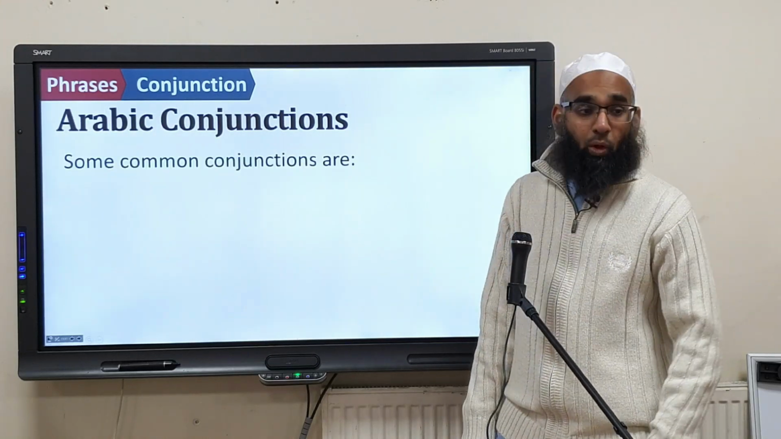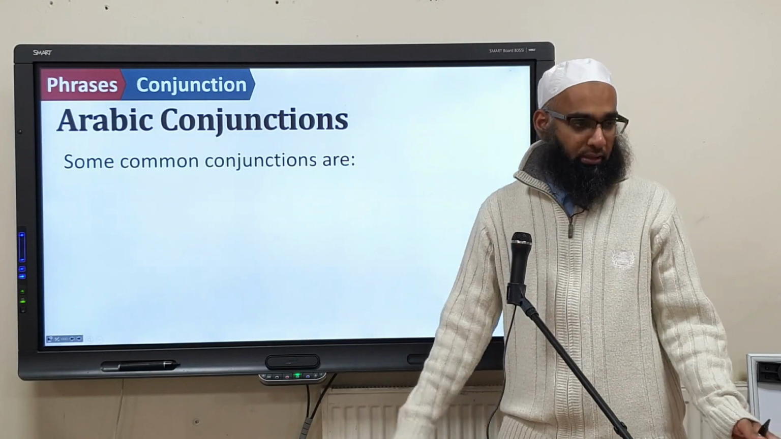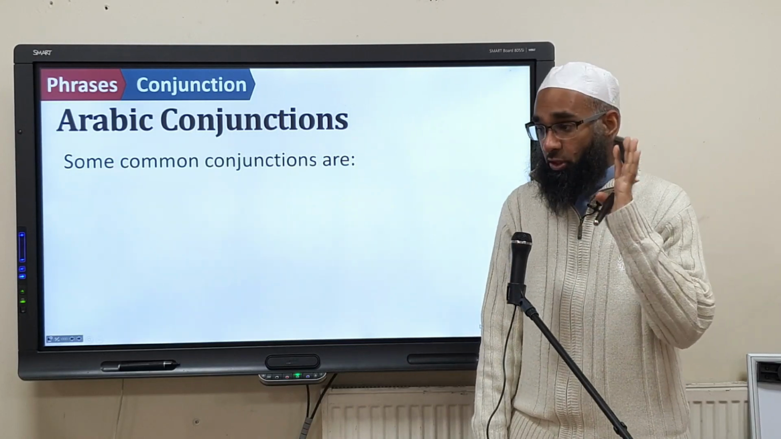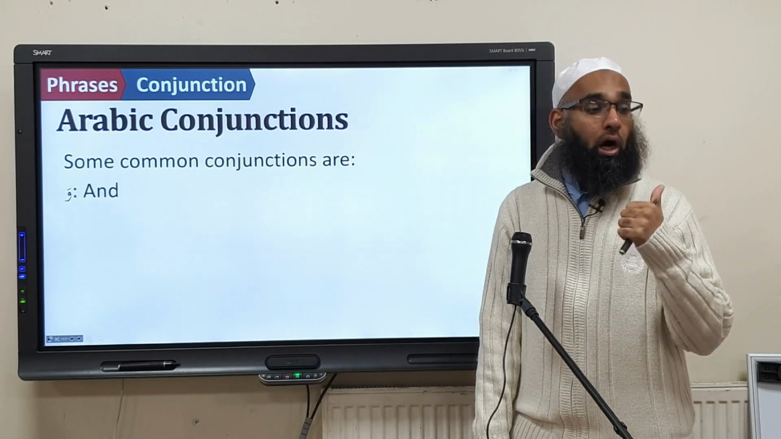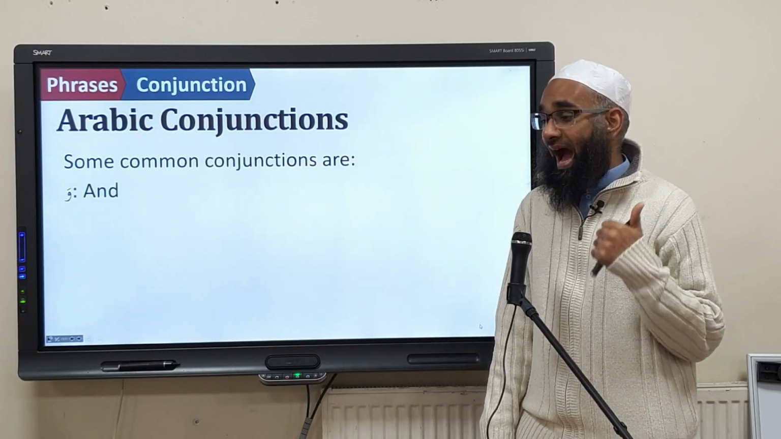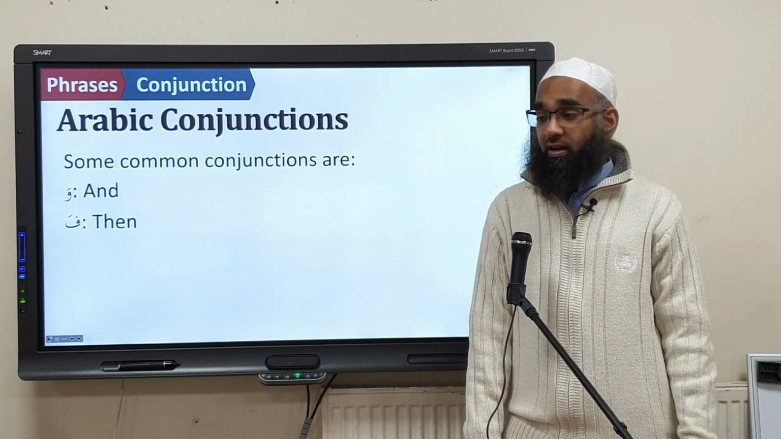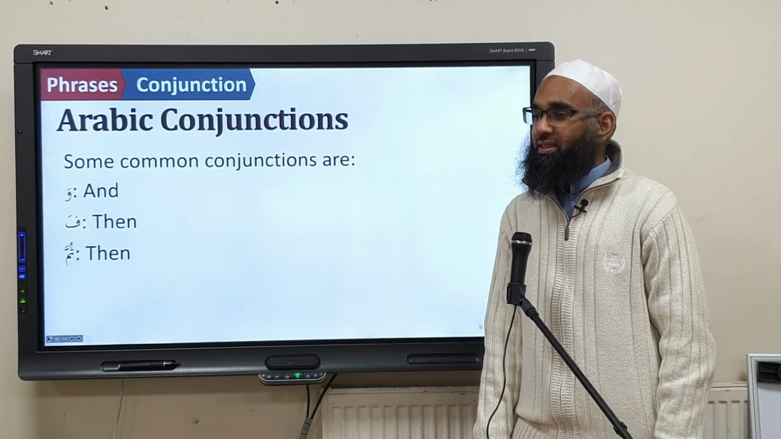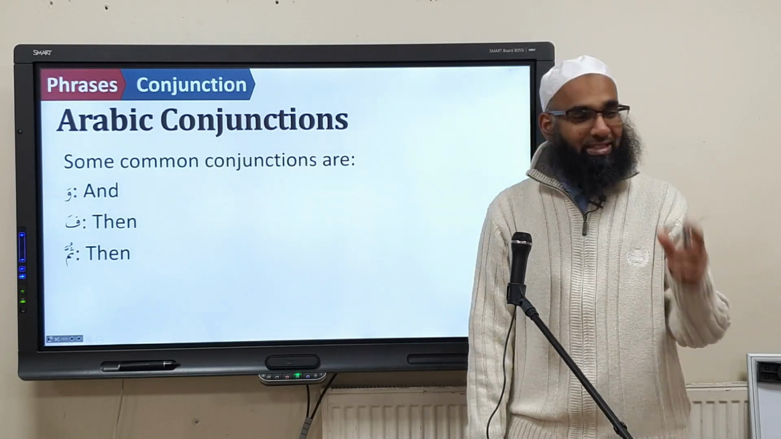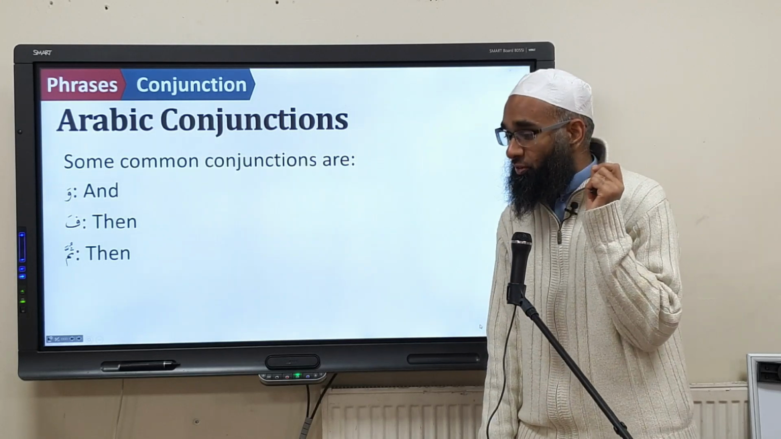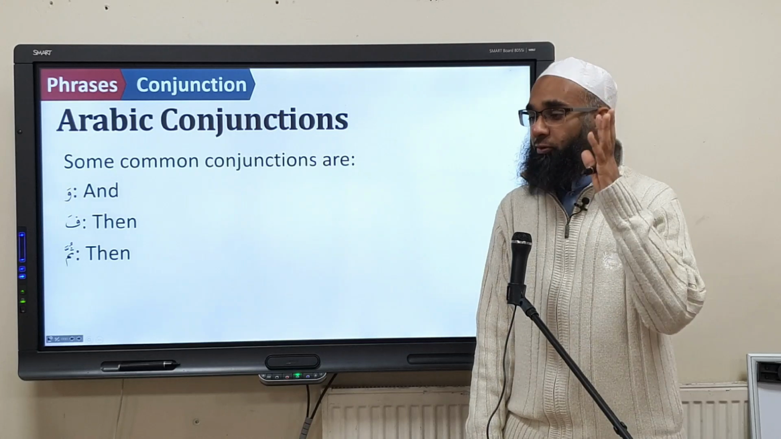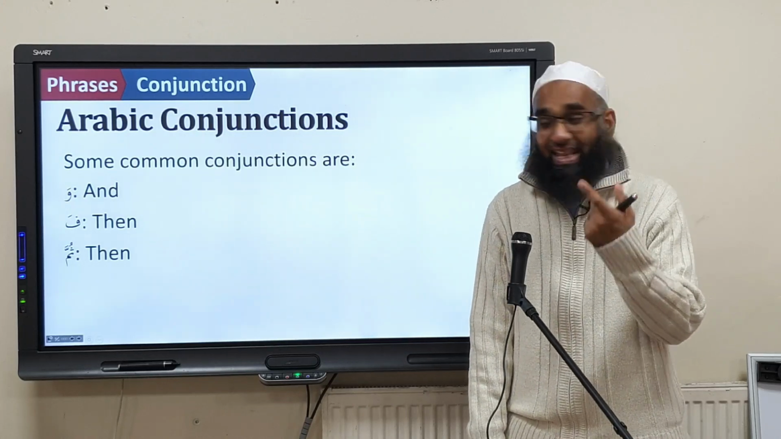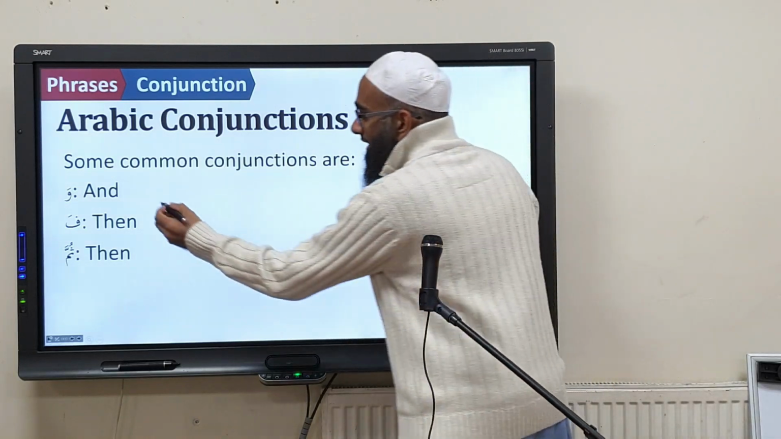Now, what are the conjunctions in Arabic? There are 10 altogether, but we're going to learn 4 basic and very commonly used conjunctions. Wa means and. Fa means then. Thumma means then. Fa is like an immediate then, and thumma means a long time afterwards, a more delayed then.